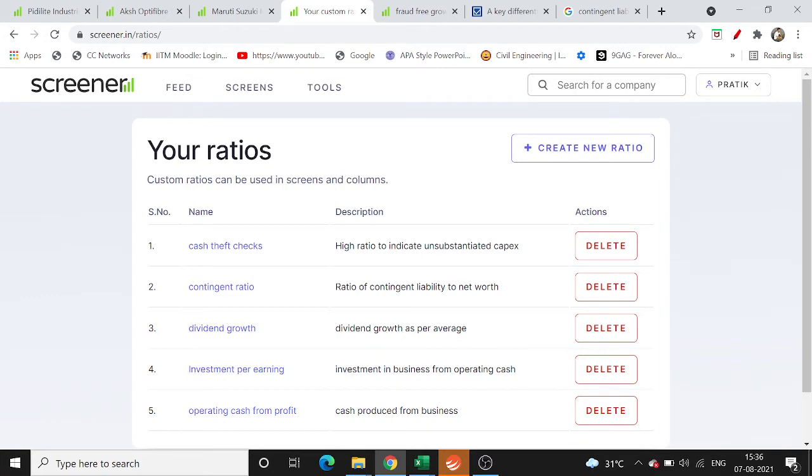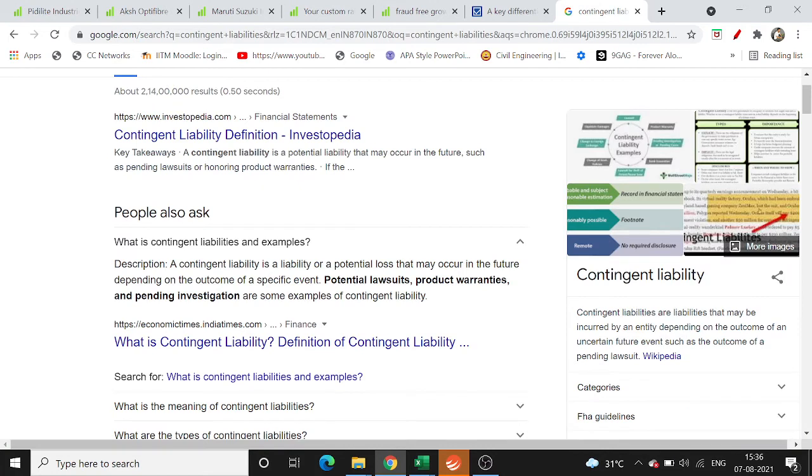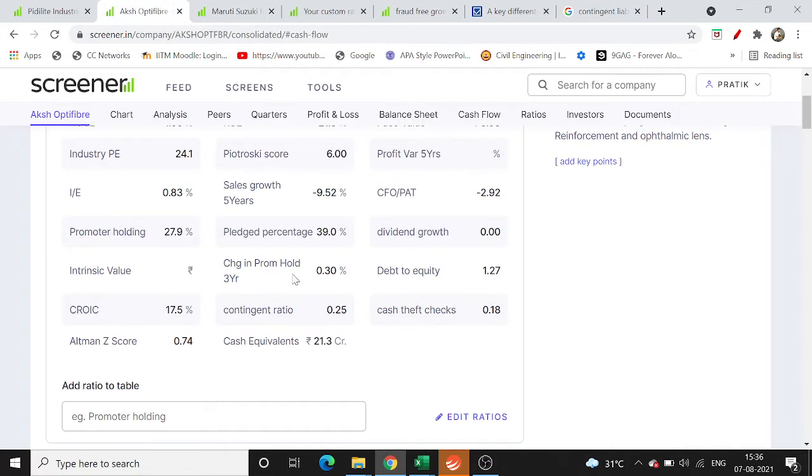Now contingent liability is again a form of liability. If you read about it, contingent liability is basically a future loss to the company, a future liability, like if there is any lawsuit or a pending investigation in which the company has to give money to another particular company. Now it's not that it's always bad, but if you look at industry leaders, like in the case of the auto industry, they do have to have contingent liabilities because of the warranty. The warranty period is sort of uncertain, and any car can come in within the warranty period.